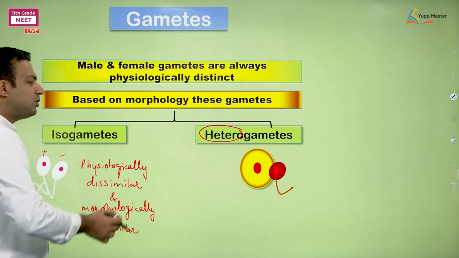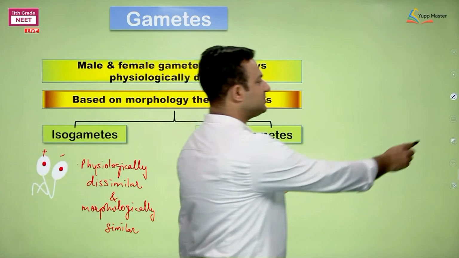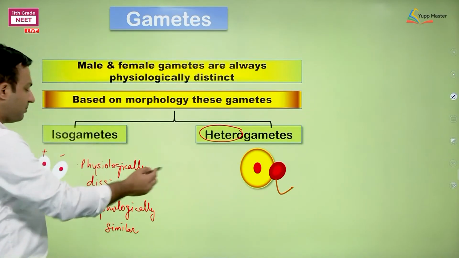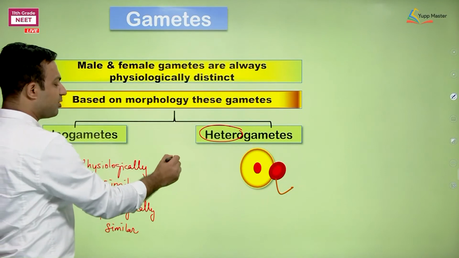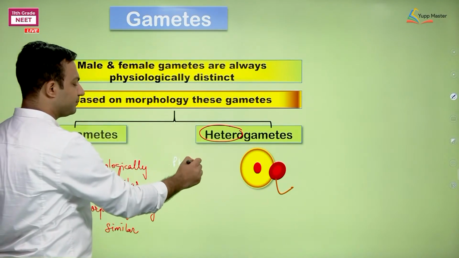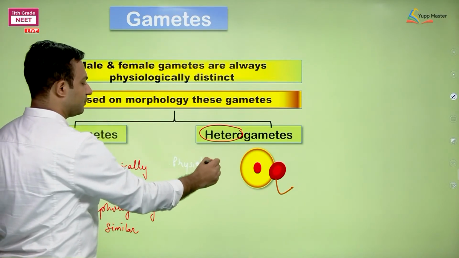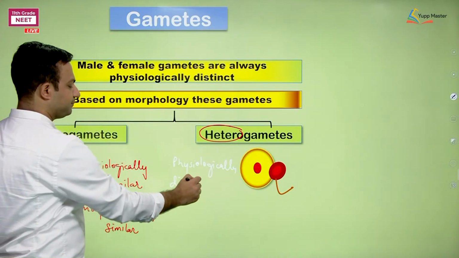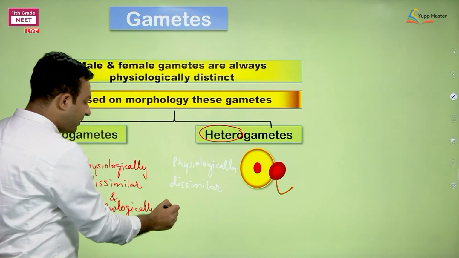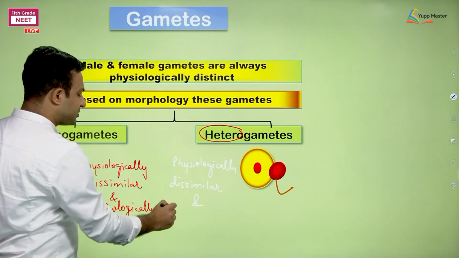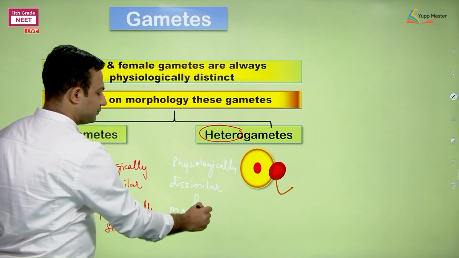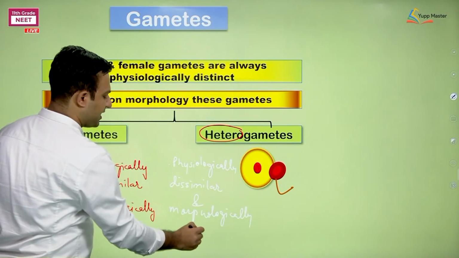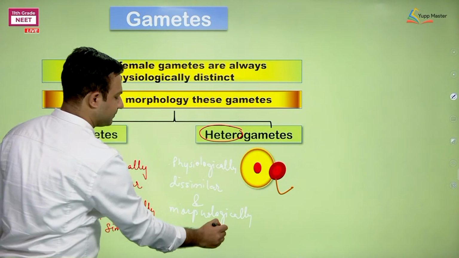For these heterogametes, I can simply write these features. Yes, they are also physiologically dissimilar, just like the first one, but they are morphologically distinct as well. They are dissimilar in both cases.